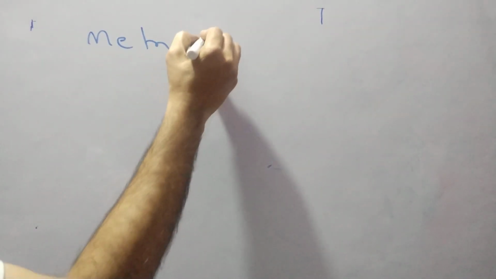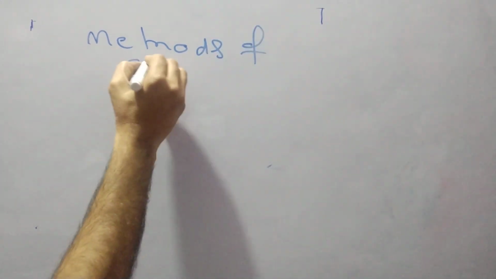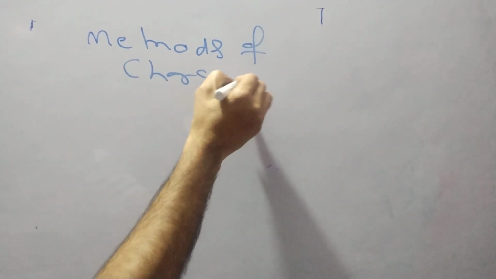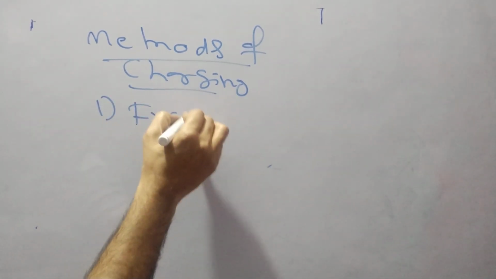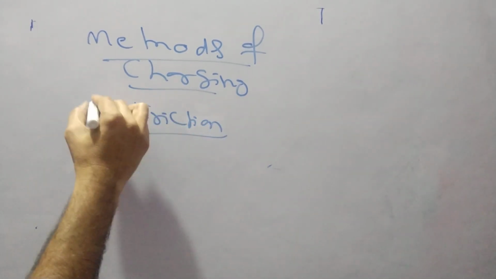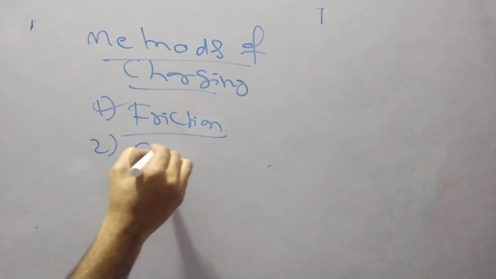So methods of charging, we have three types. These are methods of charging. First, it can be done by friction. Whenever two objects are rubbing, then charge is developed. Next is by conduction.